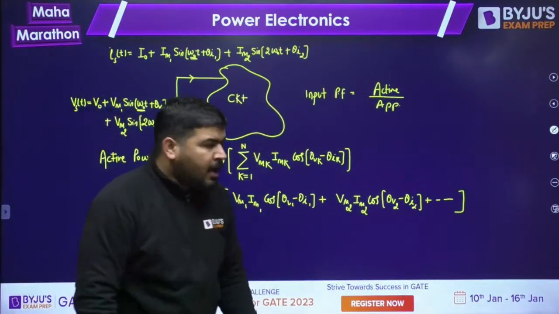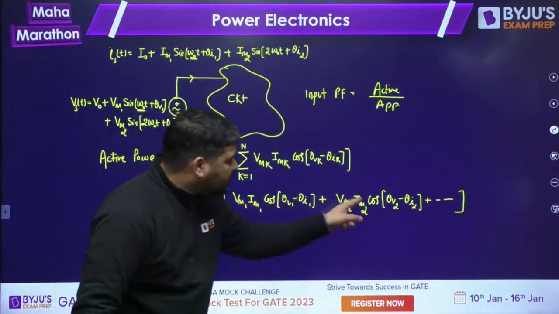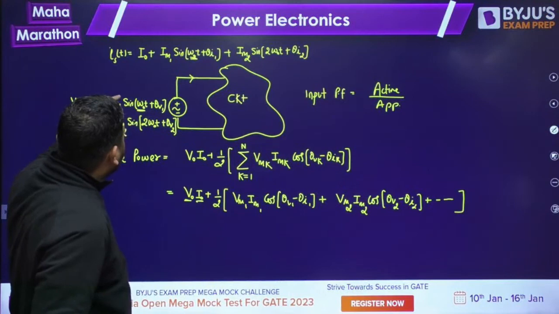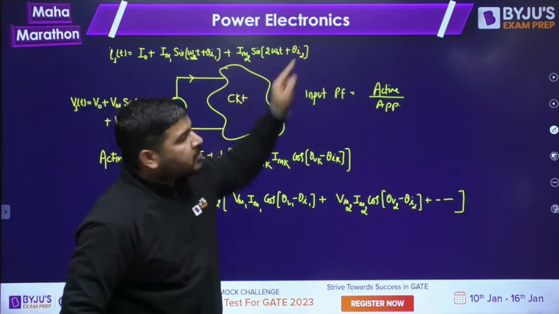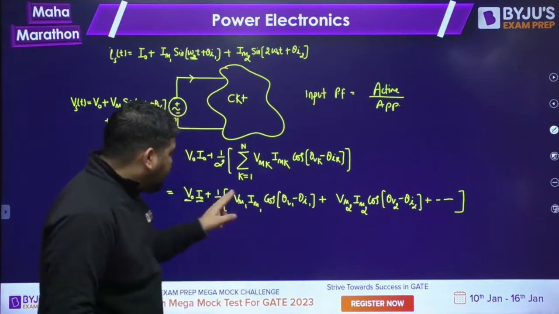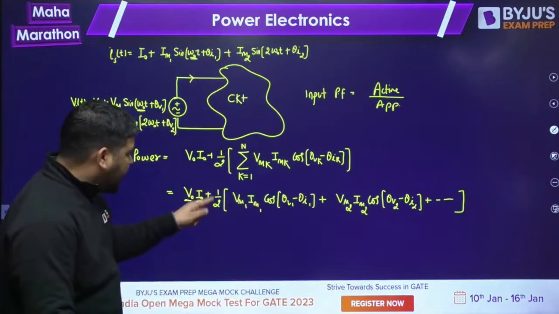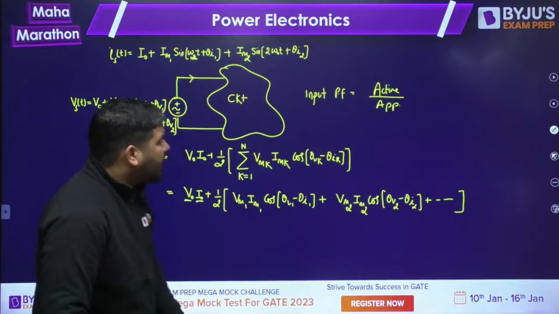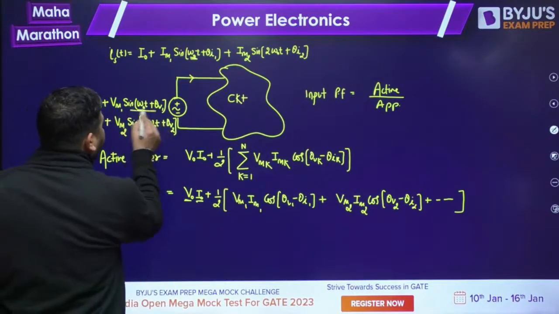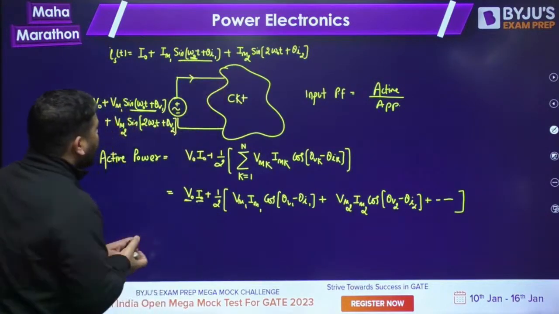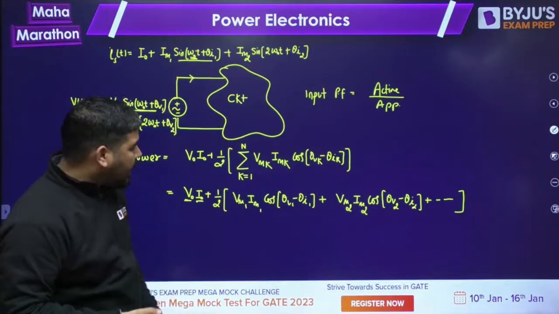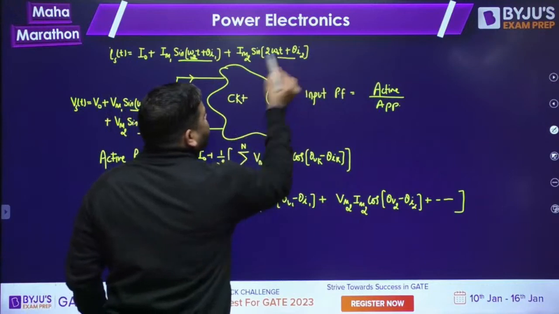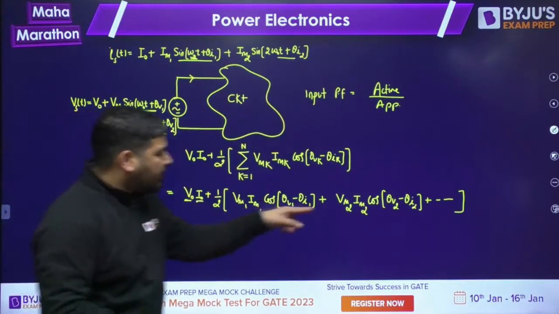the active power. Whenever you are using the maximum values of the voltage and current in the AC components, you have to write 1 by 2 here. So 1 by 2 Vm1 Im1 into cos of the angle difference between these two quantities, theta V1 minus theta I1. For the second harmonic, the angle difference is theta V2 minus theta I2. So this way you can calculate the active power.